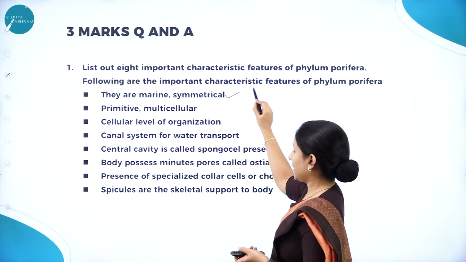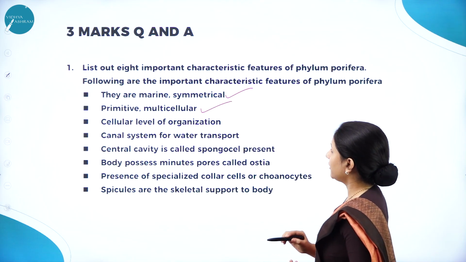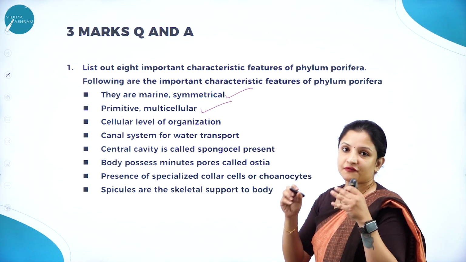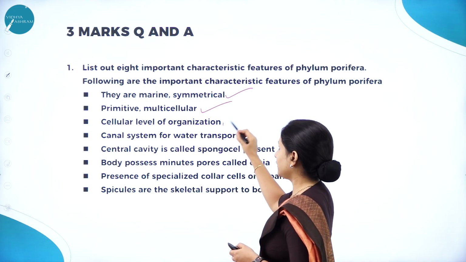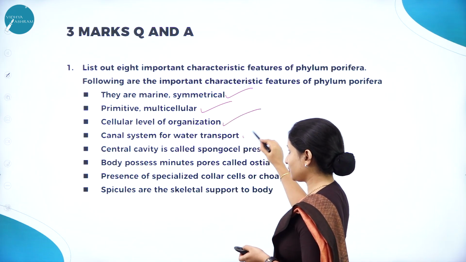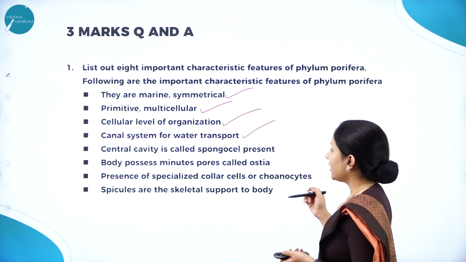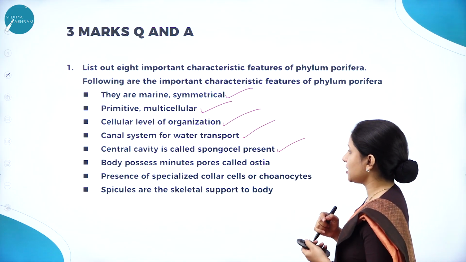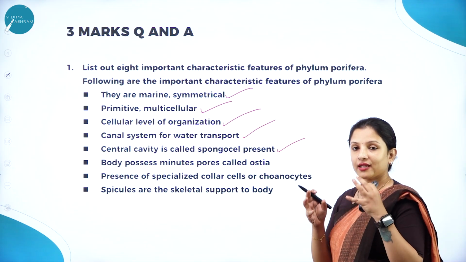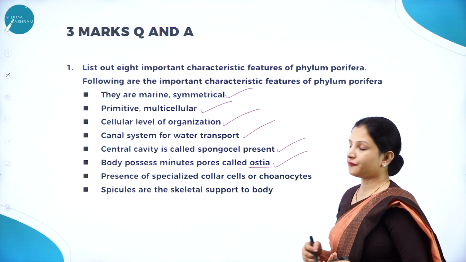They are marine and asymmetrical. They are primitive and they are multicellular. Primitive means they are the first formed invertebrates. So that is what it means. Next, they have a cellular level of organization, and a canal system of water transport, which you don't find in any other organism. And they have a central cavity which is called spongocoel. Coel means cavity. And throughout the body, they have small pores which are called ostia. So you can write presence of ostia.